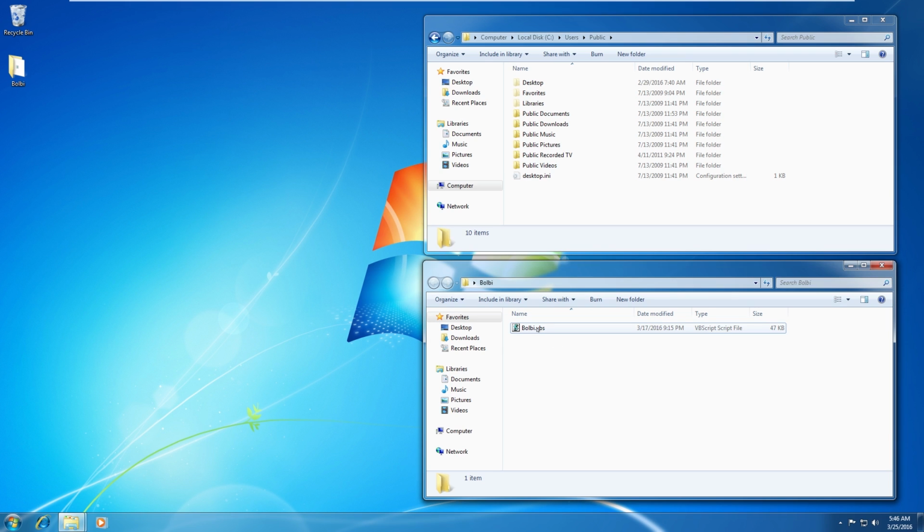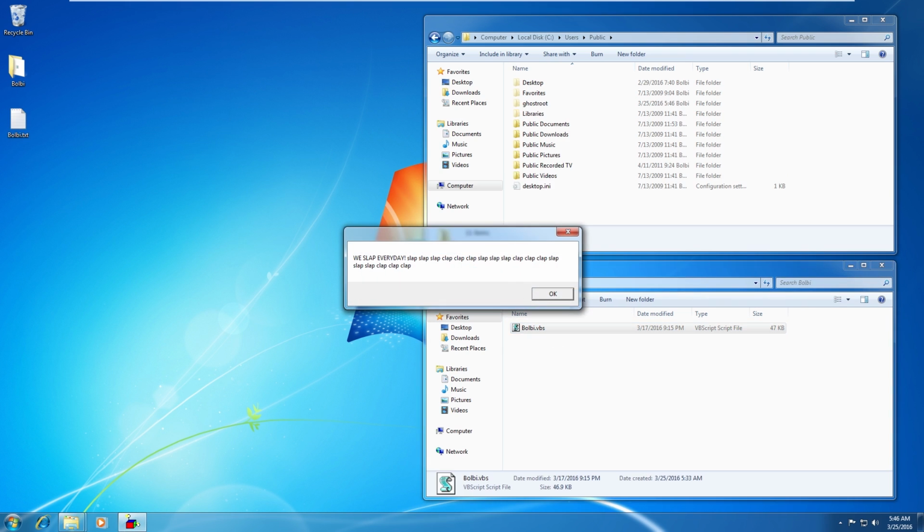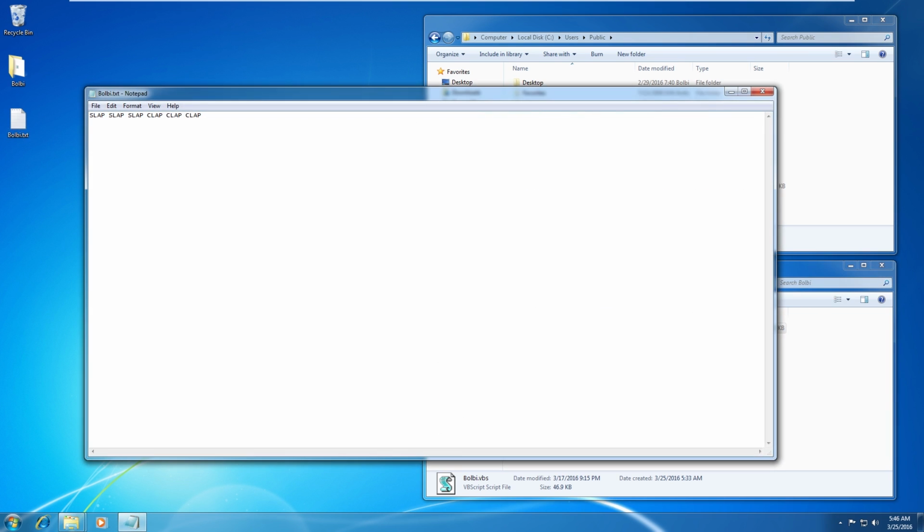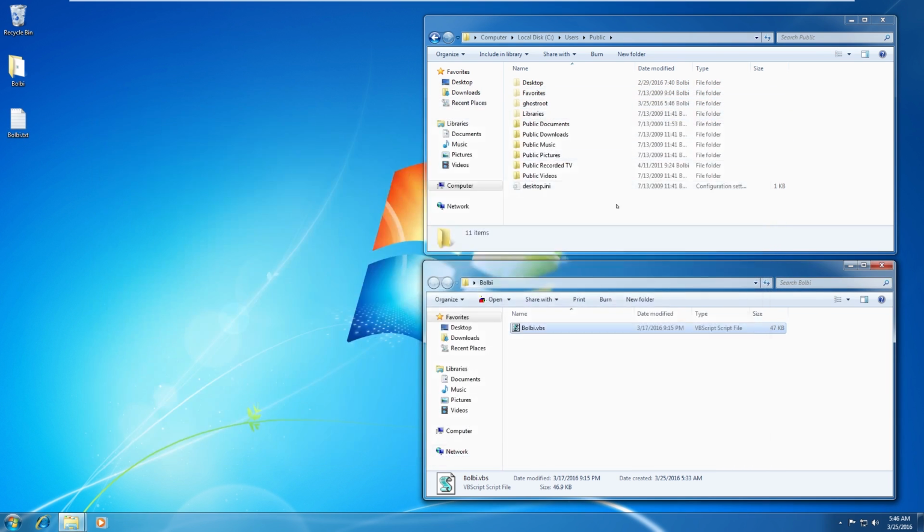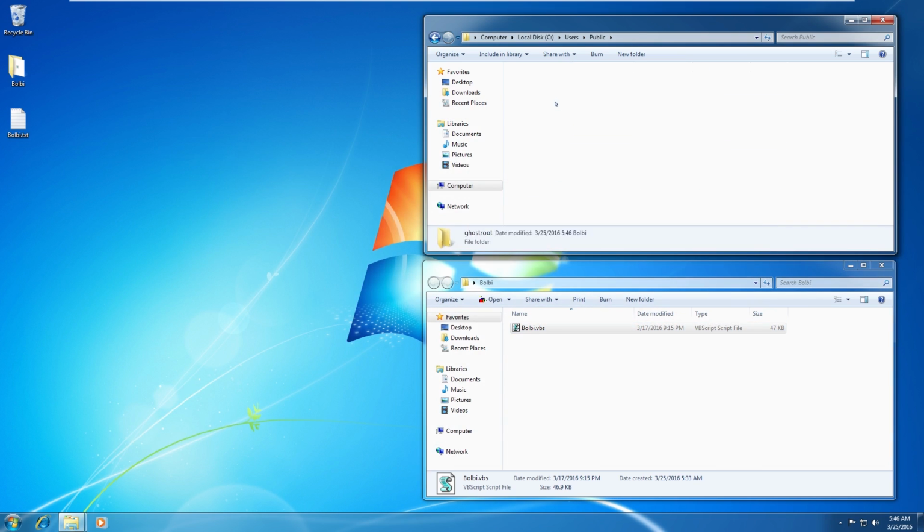Now we're just going to go ahead and run this Trojan, and we get a message box. We get a text file on the desktop that says the same thing. We also see that a folder called Ghost has been created, and the Trojan begins downloading some files, and in just a bit it should restart Explorer.